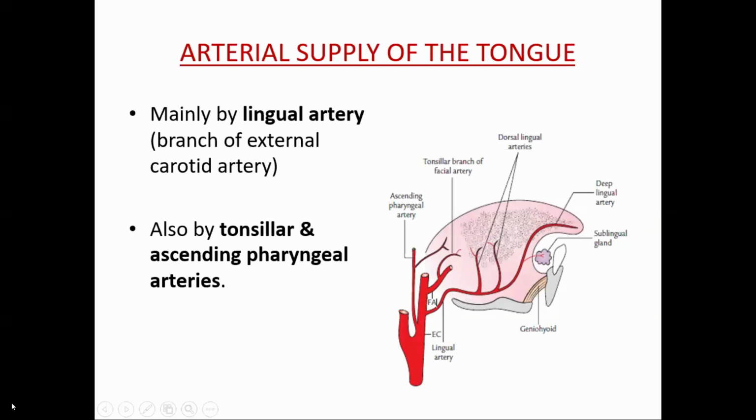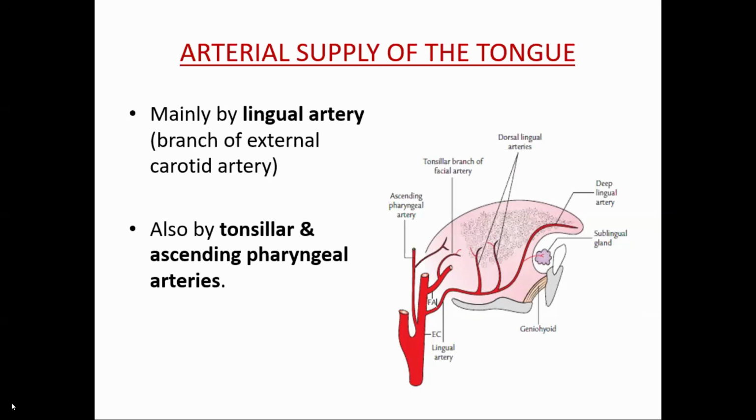The chief arterial supply of the tongue is the lingual artery, a branch of the external carotid artery.